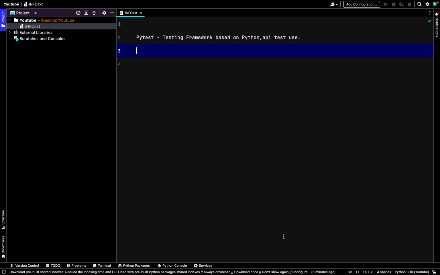Generally, Pytest is a testing framework based on Python. Mainly it is used to write API test cases. Suppose you have an application and you want to test it using a testing framework, then you can prefer Pytest over there.